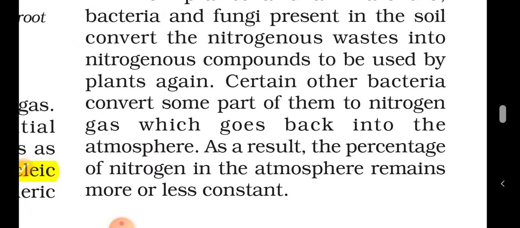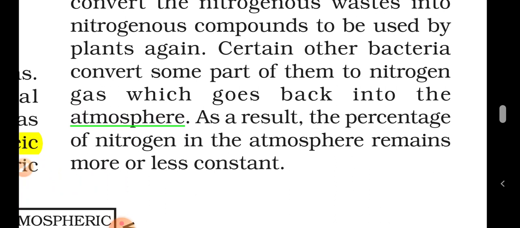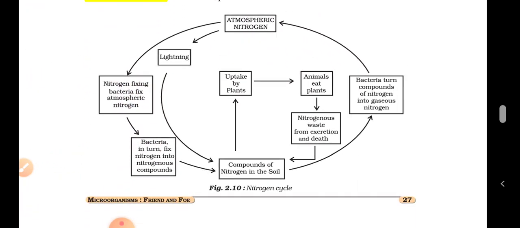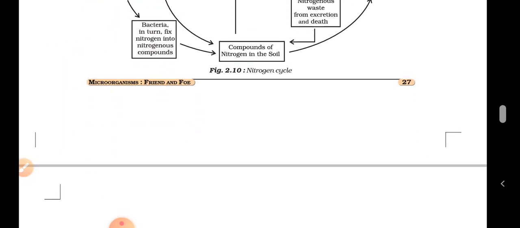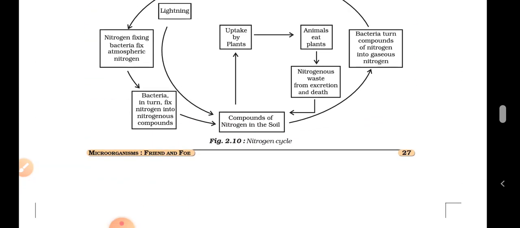Certain other bacteria convert some part of them to nitrogen gas. There are several bacteria that take gas form into solid form, and some bacteria that take solid form to gas form: nitrifying and denitrifying. It goes back to the atmosphere. As a result, the percentage of nitrogen in the atmosphere remains more or less constant. There is a cycle. This makes the end of the chapter. Let me explain it clearly.